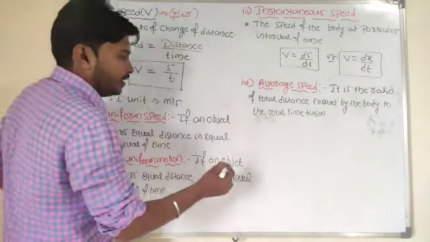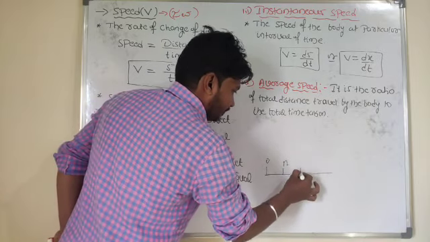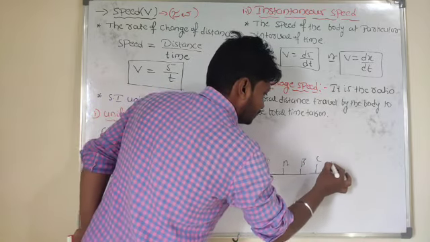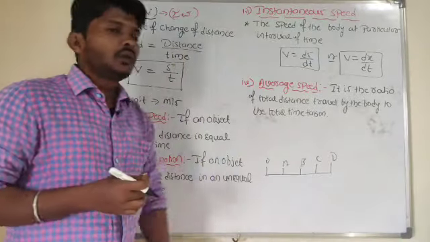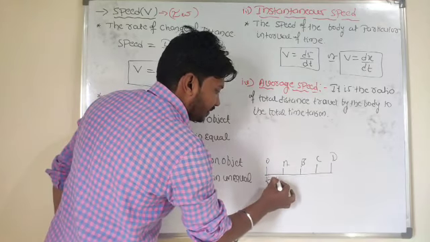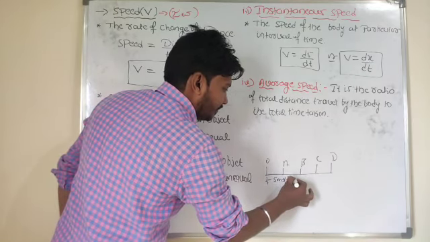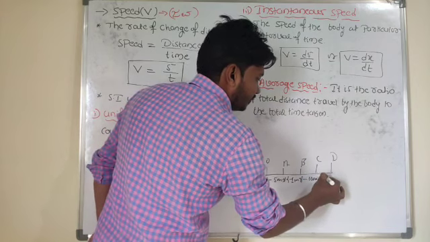Look here, again I will convey with an example. Object is moving from O to D here. It has different distances. For example, here 5 meter is there, here 1 meter, here 100 meter, here 50 meter.